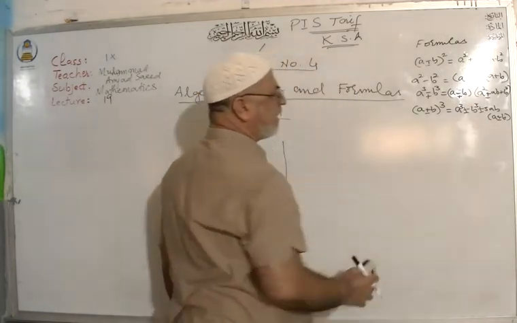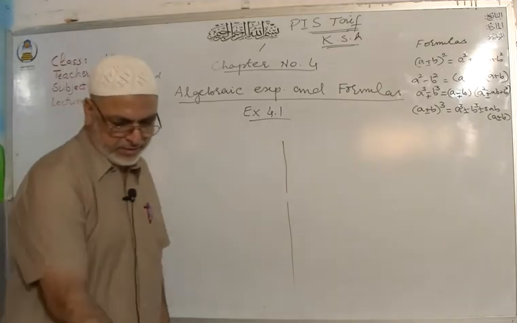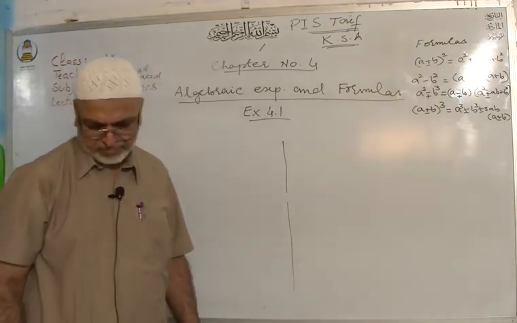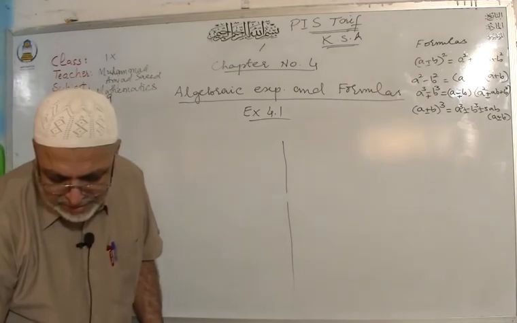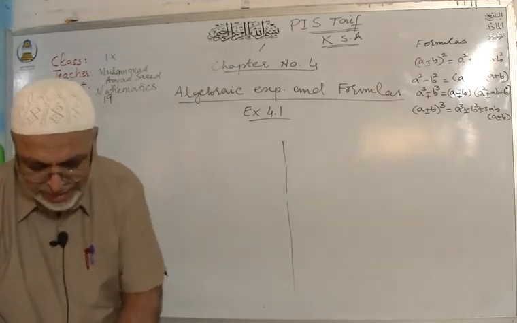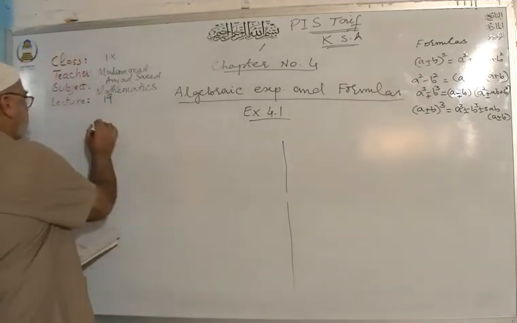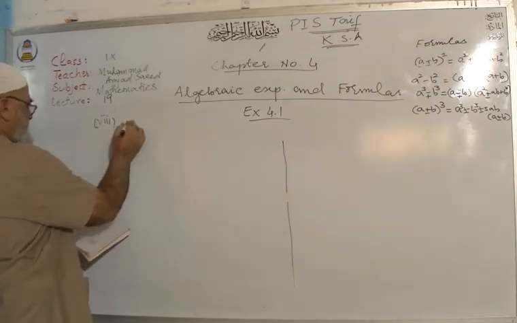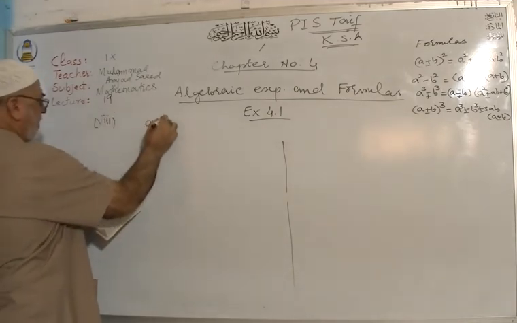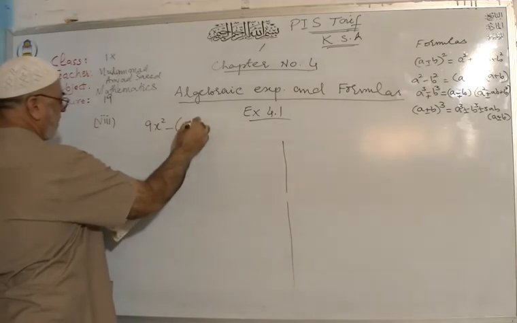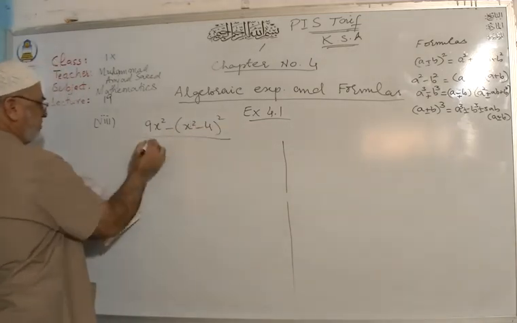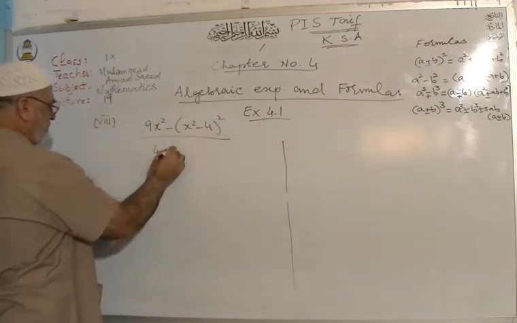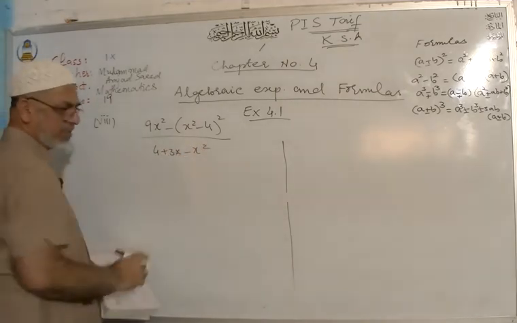Memorize these formulas very carefully at home and write them down. After that, we have part number 8 of this question: 9x square minus into x square minus 4 whole square over 4 plus 3x minus x square.